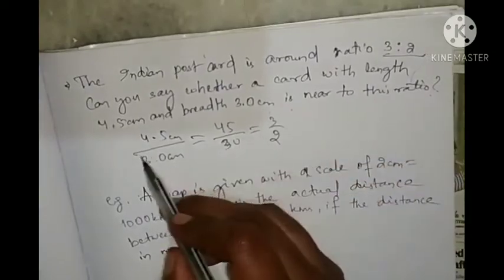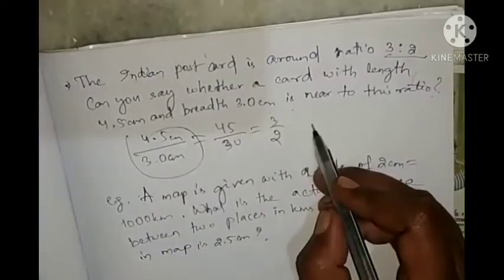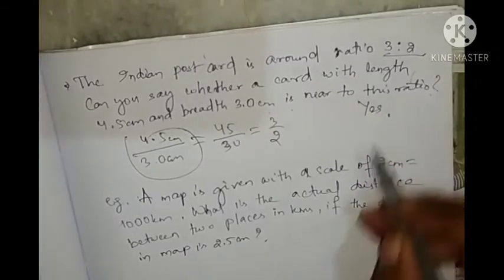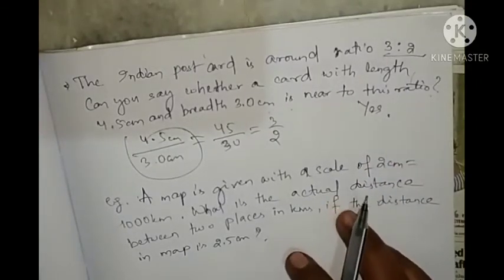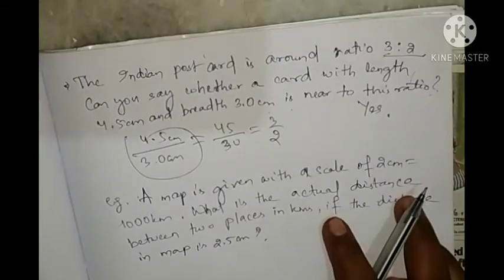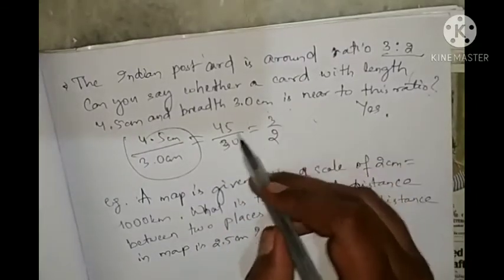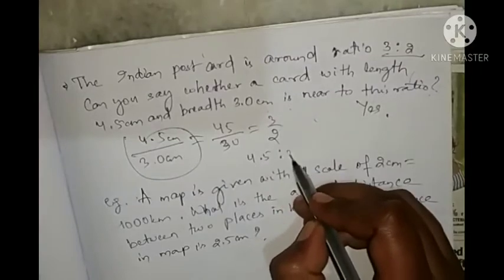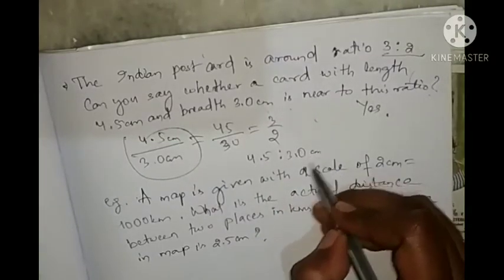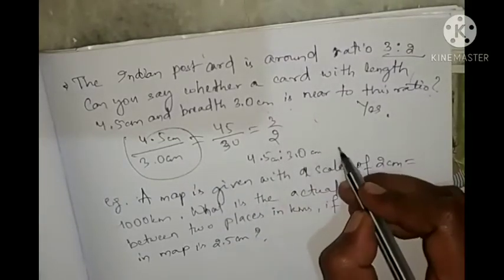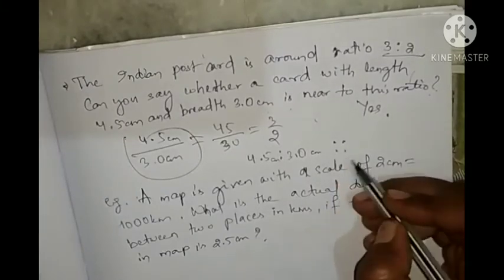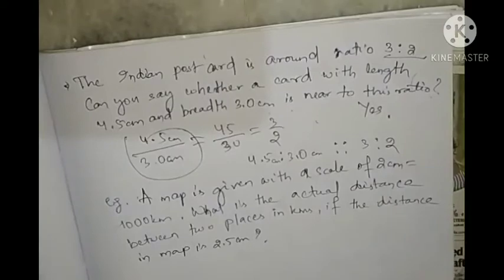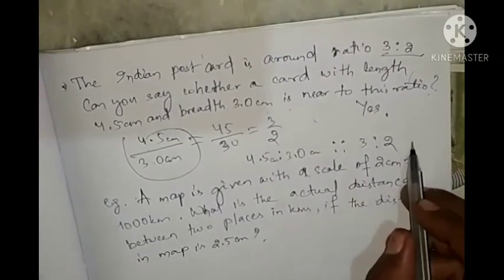So if this is equal to this ratio, near to this ratio, means both are in proportion. Means 4.5 is to 3.0 centimeter is in proportion with 3:2. So they are in proportion.